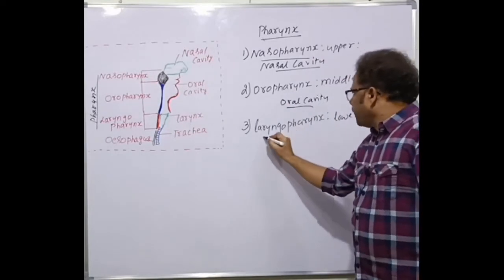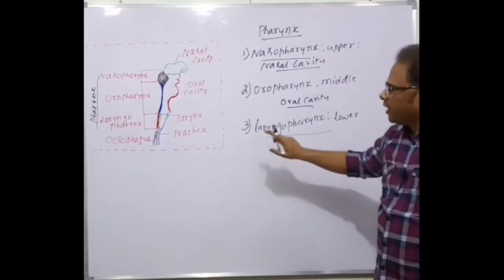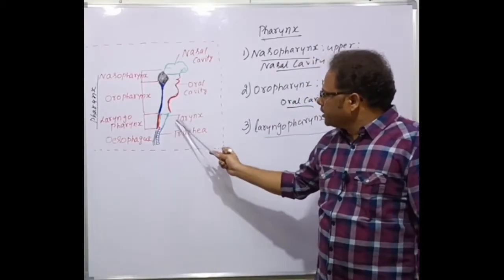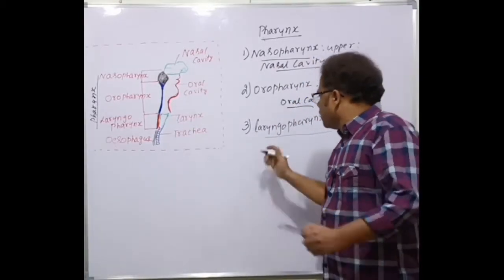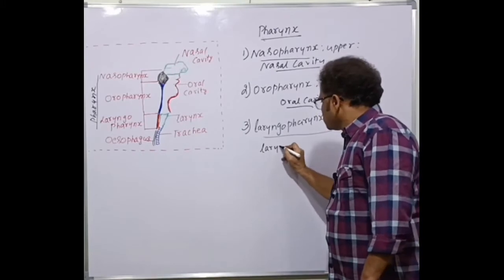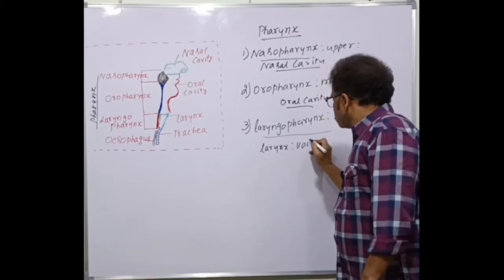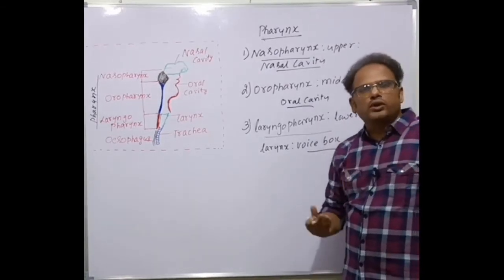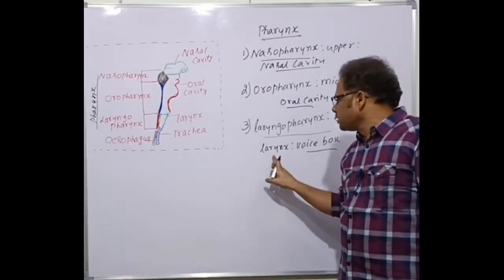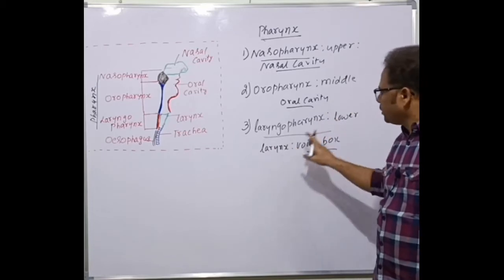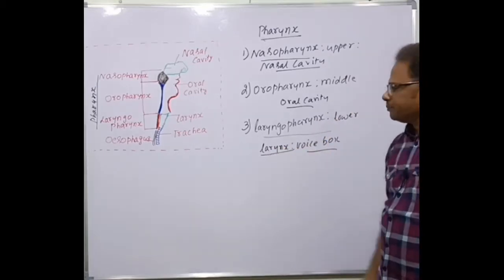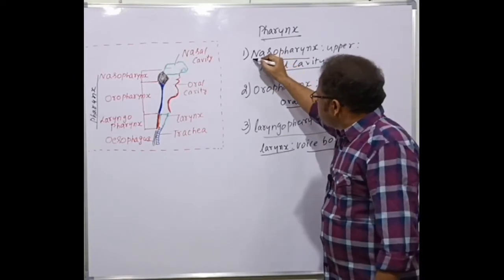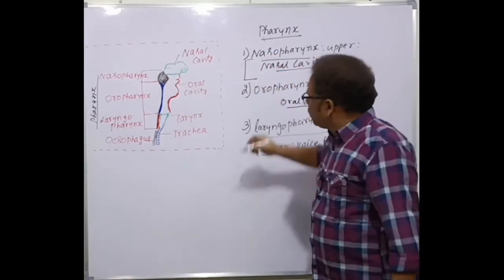And the lower part is called the laryngopharynx. The laryngopharynx corresponds to the larynx here. What is the larynx? Larynx means the voice box or sound box, where the sound is produced. So the laryngopharynx, the lower part, corresponds to the larynx. Clear, students?